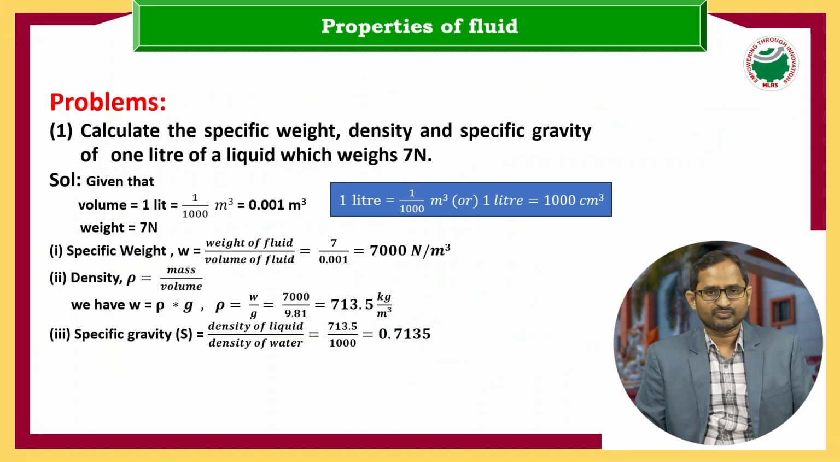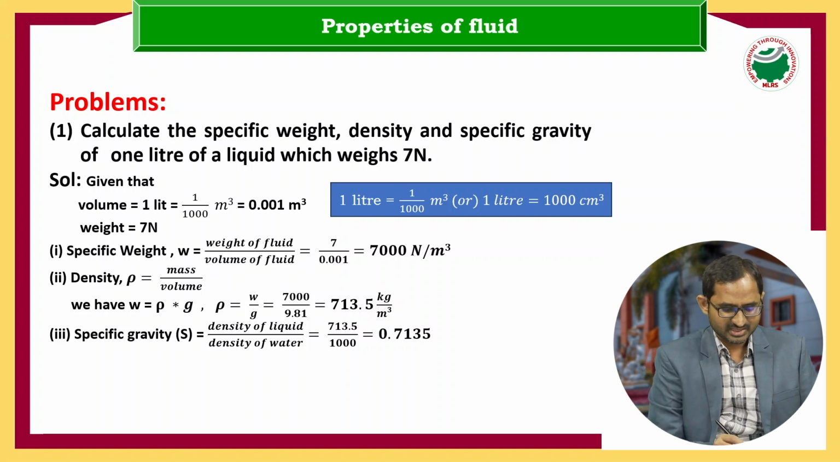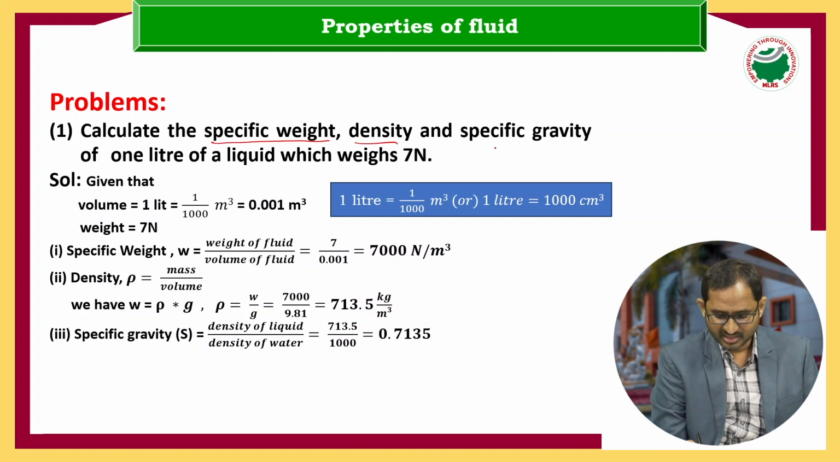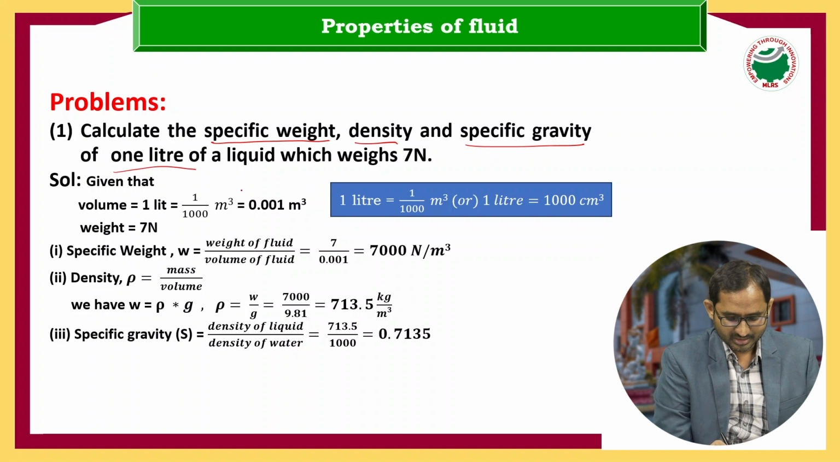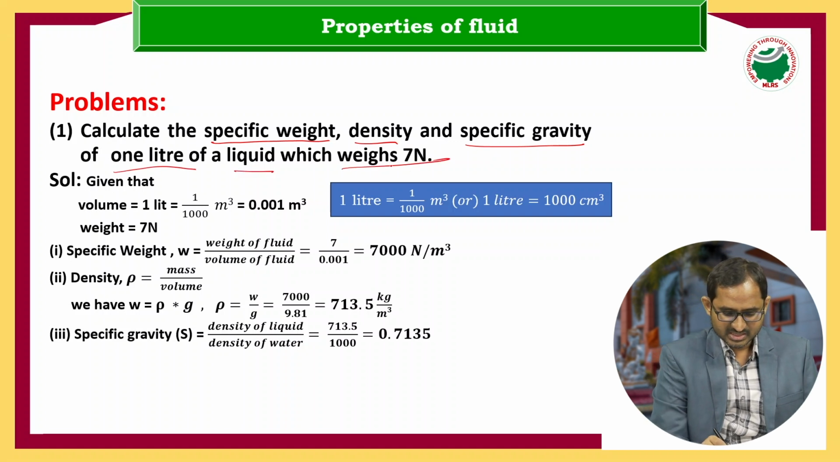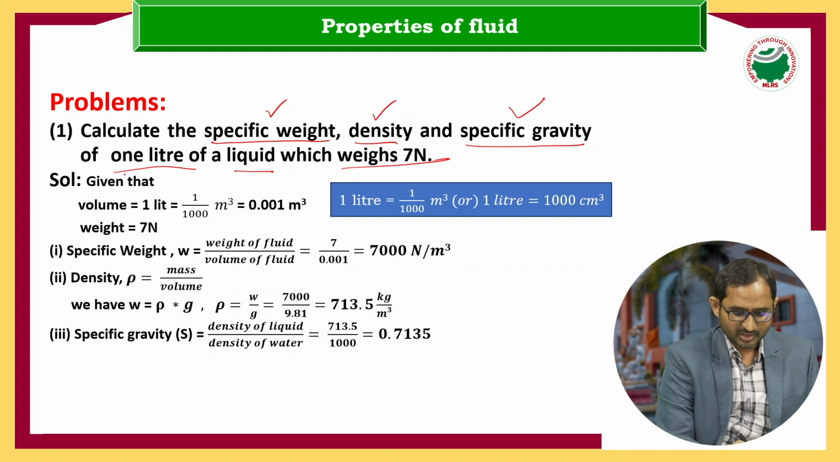Now let's solve a problem. Just now we have seen four properties of a fluid: density, weight density or specific weight, specific volume, and specific gravity. So read the statement of the problem once. Calculate the specific weight, density and specific gravity of 1 liter of a liquid which weighs 7 newtons. So it is asking the specific weight or weight density value, the density or mass density value, and the specific gravity value of 1 liter of a liquid.